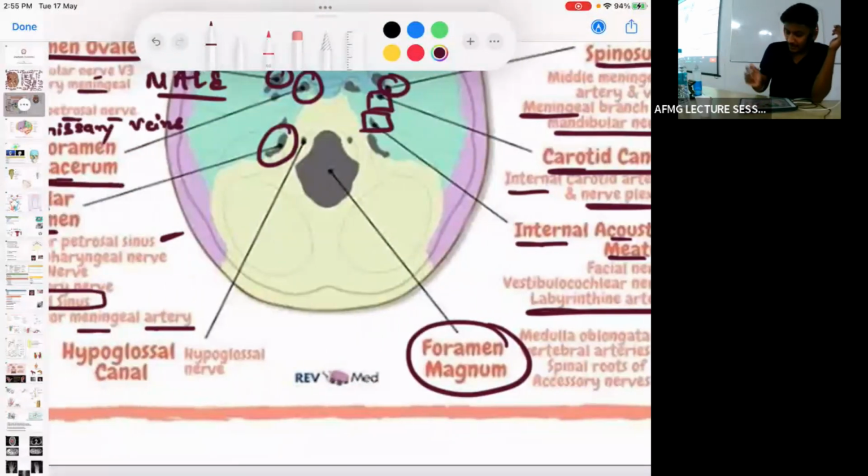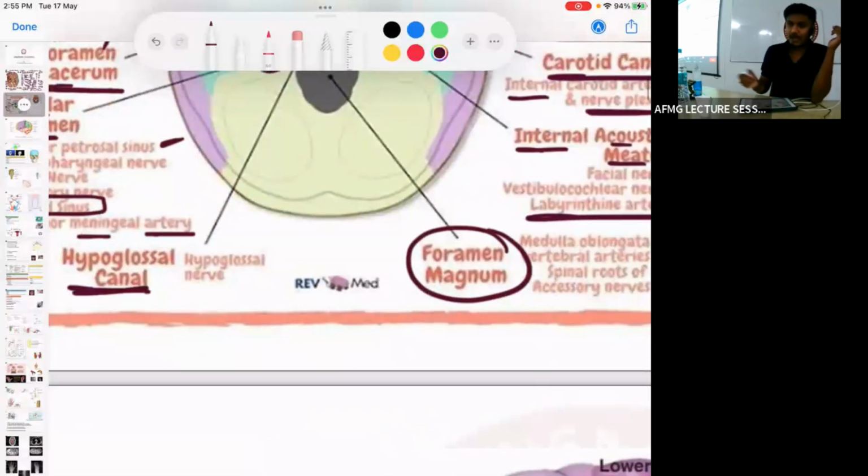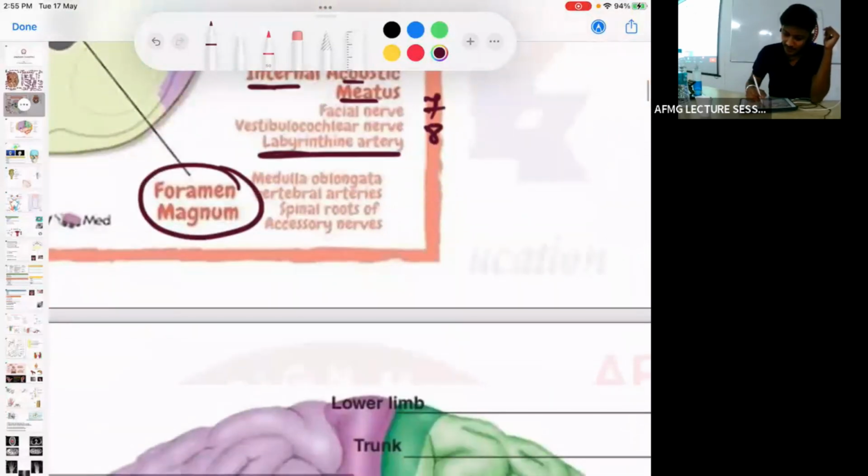Then just adjacent to the foramen magnum, we have a small opening known as the hypoglossal canal. By the name it is evident. Which nerve passes via the hypoglossal canal? Hypoglossal nerve, number 12 cranial nerve. And the foramen magnum: which structures pass? First is the medulla oblongata, which continues beneath as the spinal cord.